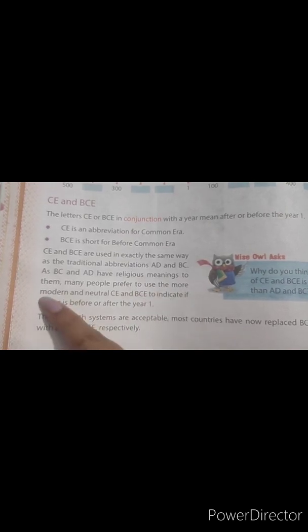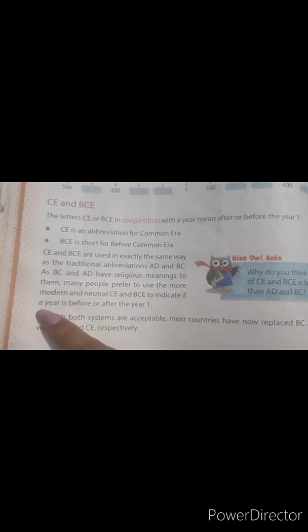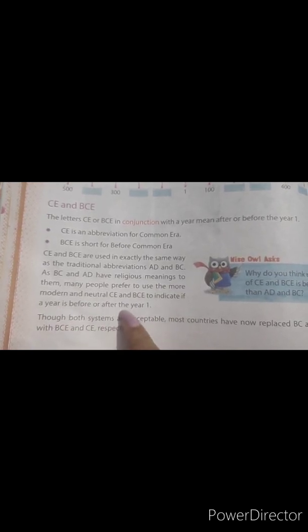CE is an abbreviation of Common Era. BCE is short for Before Common Era. CE and BCE are used in exactly the same way as the traditional abbreviations AD and BC. As BC and AD have religious meaning to them, many people prefer to use the more modern and neutral CE and BCE to indicate if a year is before or after the year 1.